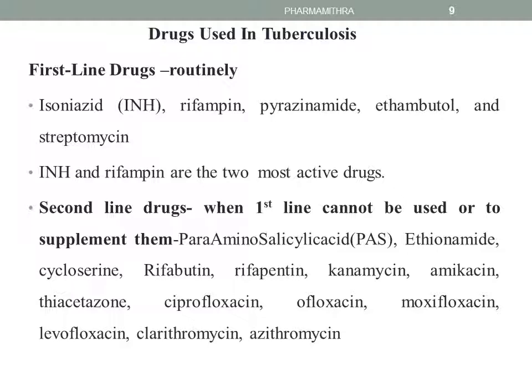When first line drugs cannot be used, or to supplement them, we go for second line drugs. They include PAS, that is para-aminosalicylic acid, ethionamide, cycloserine, rifabutin, kanamycin, amikacin, thiacetazone, ciprofloxacin, ofloxacin, moxifloxacin, that is all the floxacin derivatives, clarithromycin, and azithromycin. Fluoroquinolones are all included among these second line drugs.